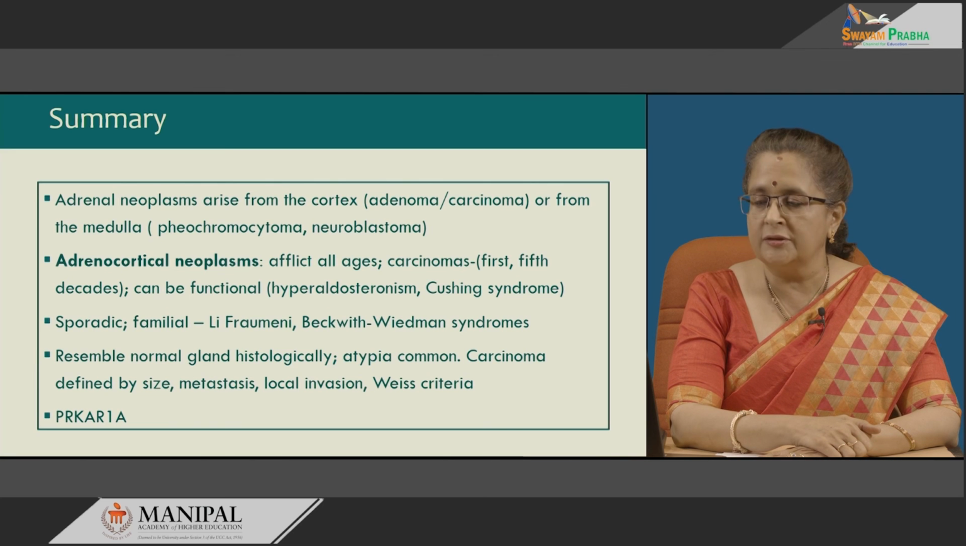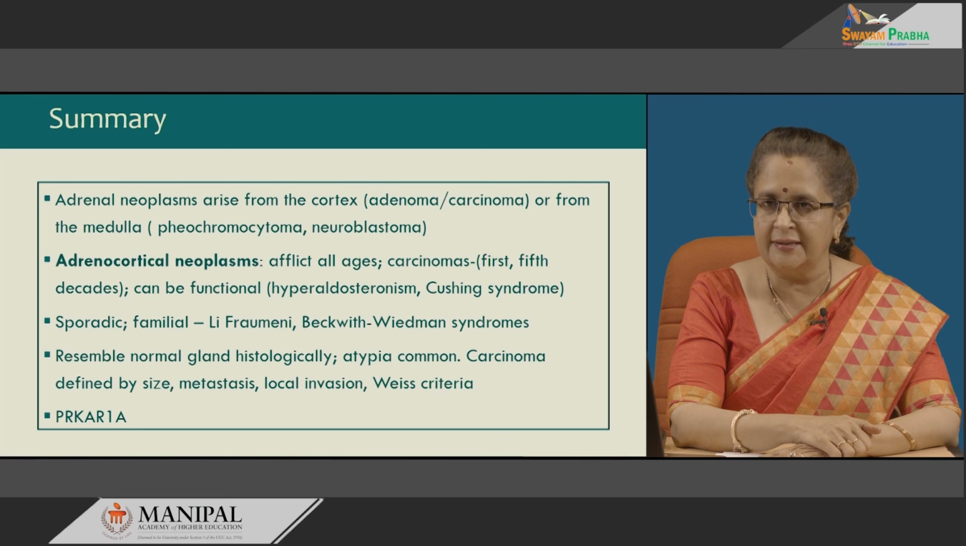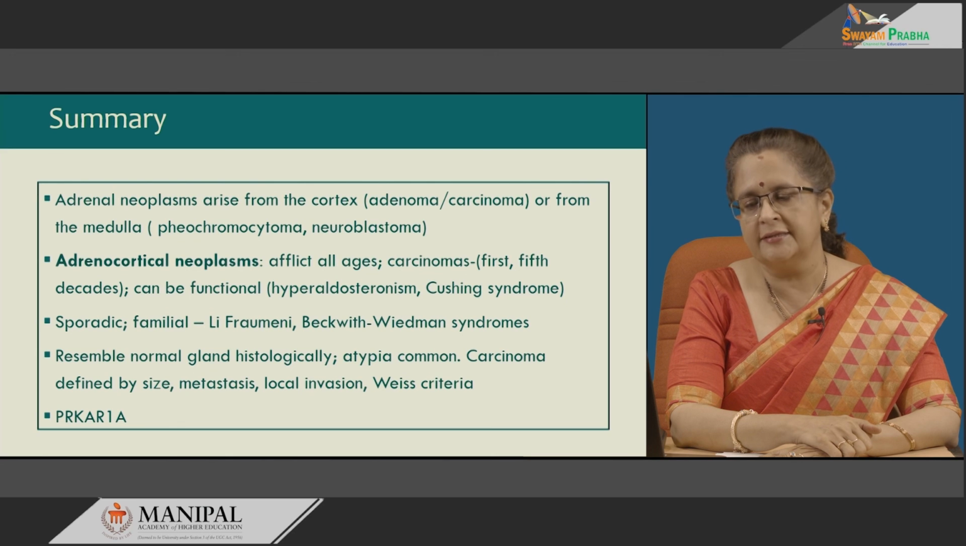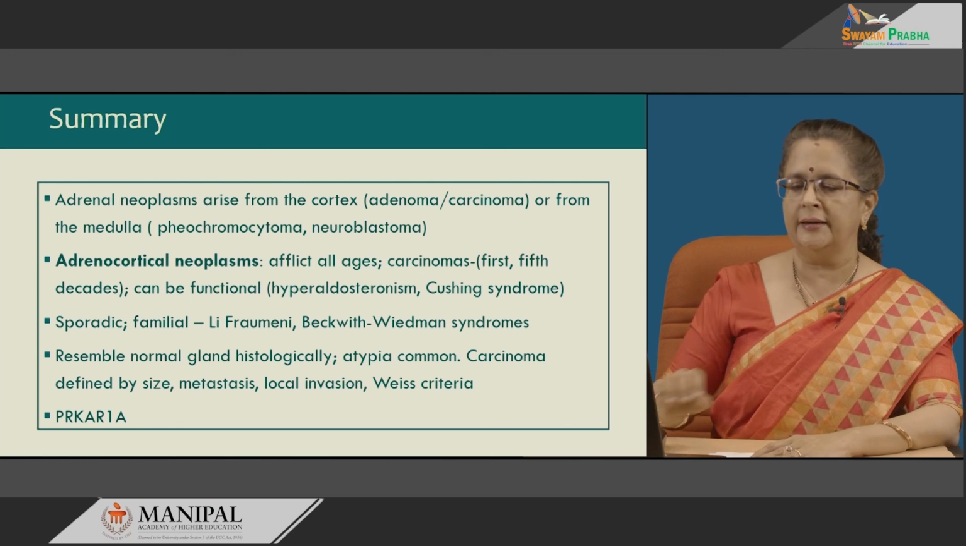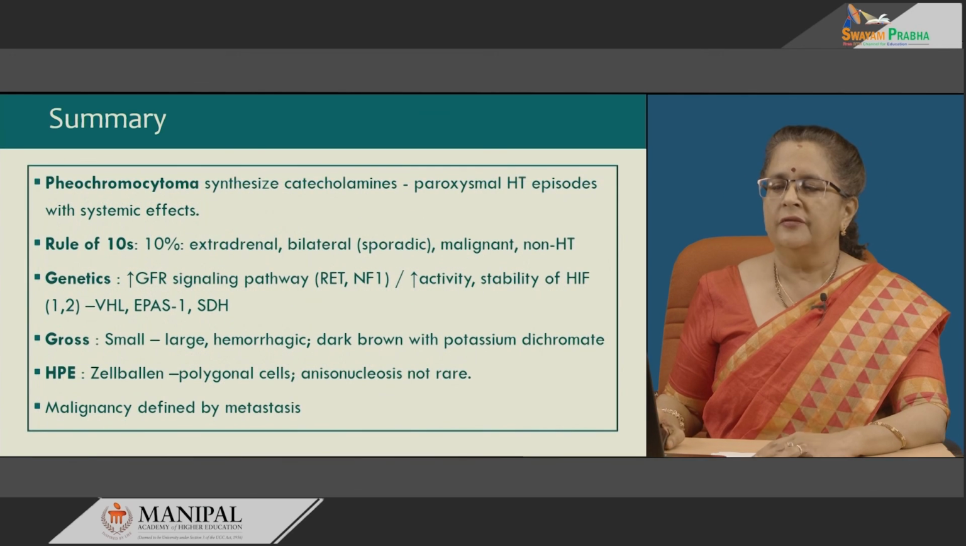Li-Fraumeni with P53 mutation, Beckwith-Wiedemann with IGF2 involvement. These resemble normal gland histologically. Atypia is common. Carcinoma is defined by size, metastasis and local invasion, also by Weiss criteria. PRKAR1A is the most often seen genetic abnormality in adenomas.